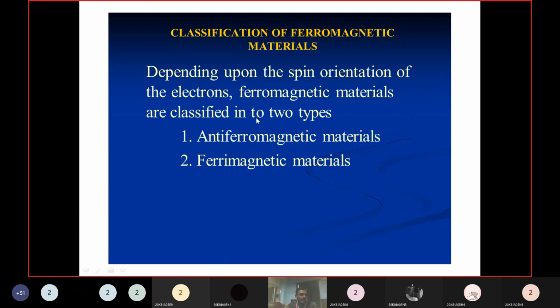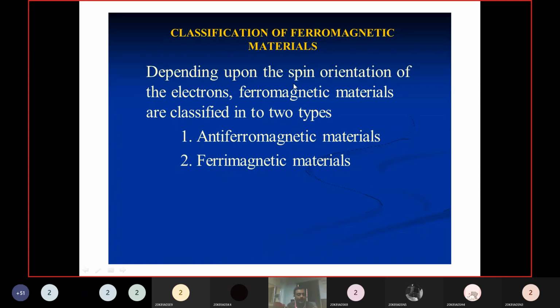We already discussed that any dipole momentum depends on the orbital magnetic momentum and spin magnetic momentum. In ferromagnetic material it depends on both, but in ferri and antiferromagnetic material, the magnetic momentum depends only on the spin orientation.